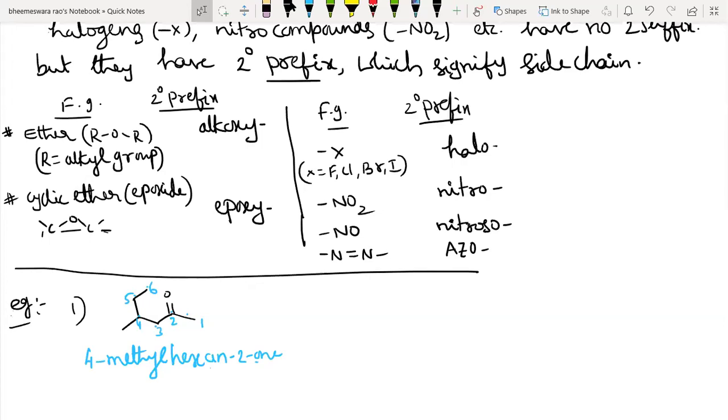You should write the root word, then primary suffix, then secondary suffix. Hexan-2-one, but you should drop the E. Very good.